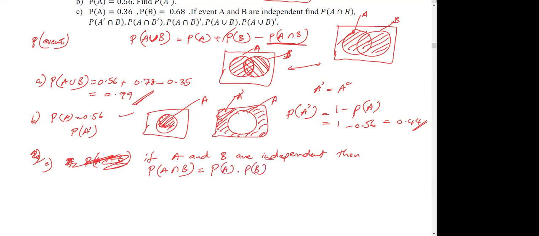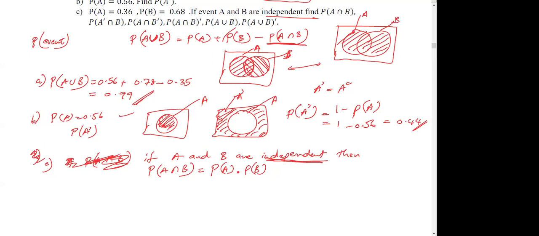Don't confuse this independent term with mutually exclusive. They are two different things. Mutually exclusive is what we discussed in the last question, and independent is something different. If they are independent, then the probability of their intersection equals the multiplication of their individual probabilities. In this question, they ask what is the probability of A intersect B.